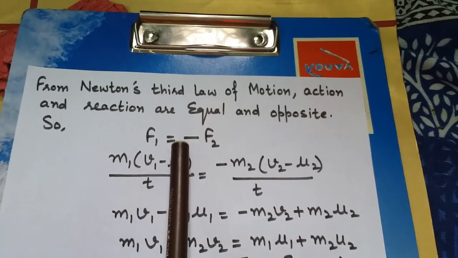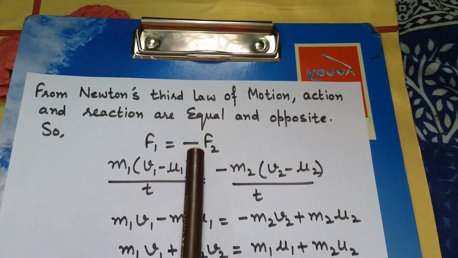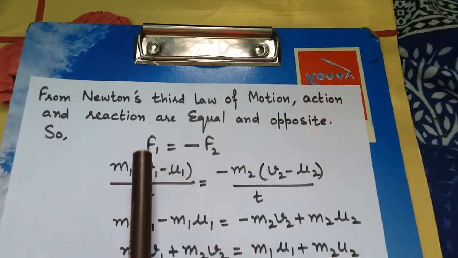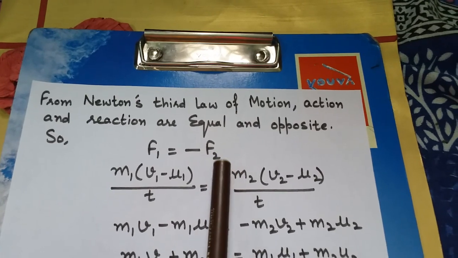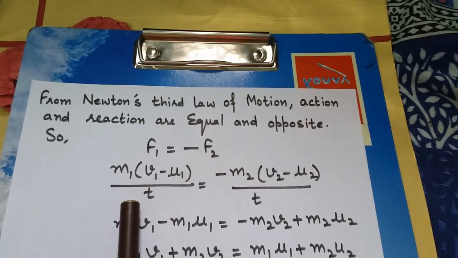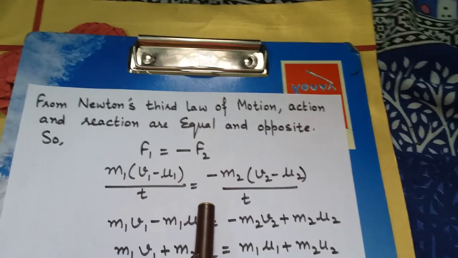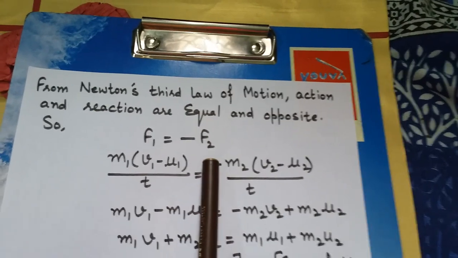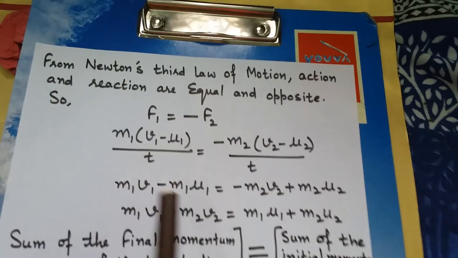Now, according to Newton's third law of motion, action and reaction are equal and opposite. So F1 is equal to minus F2, because the minus sign shows the change in direction. The direction is always opposite, but the applied forces are always equal, according to Newton's third law of motion. So we have applied the values here: m1 (v1 minus u1) upon t is equal to minus m2 (v2 minus u2) upon t. These are the simple calculations we have done.